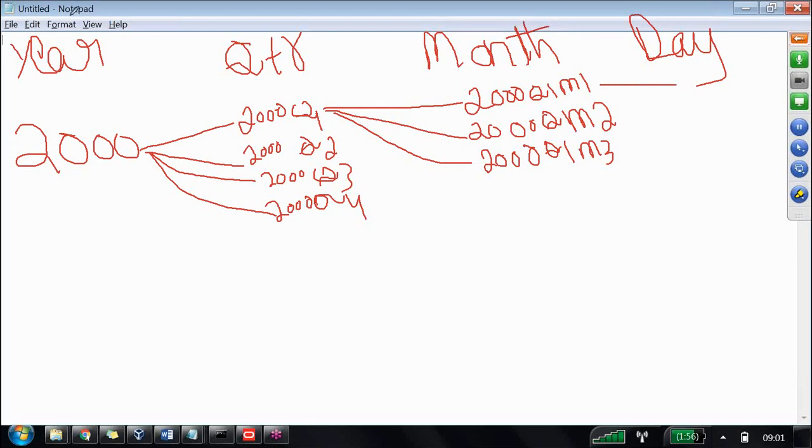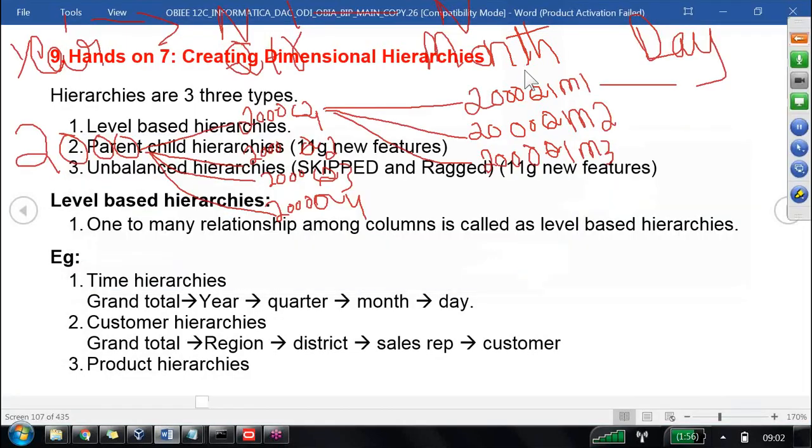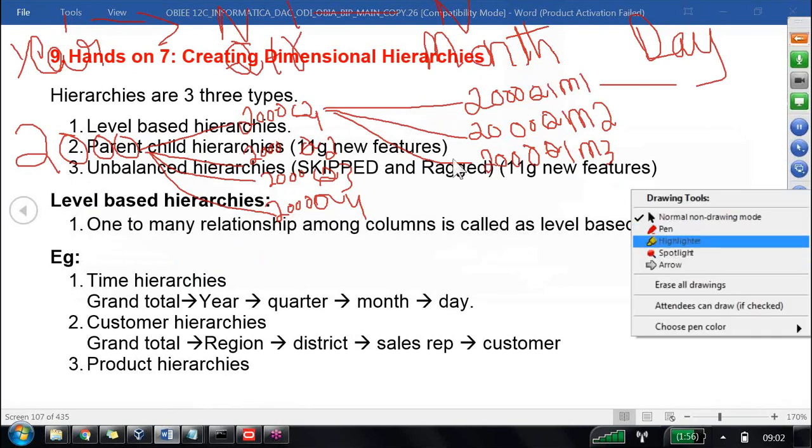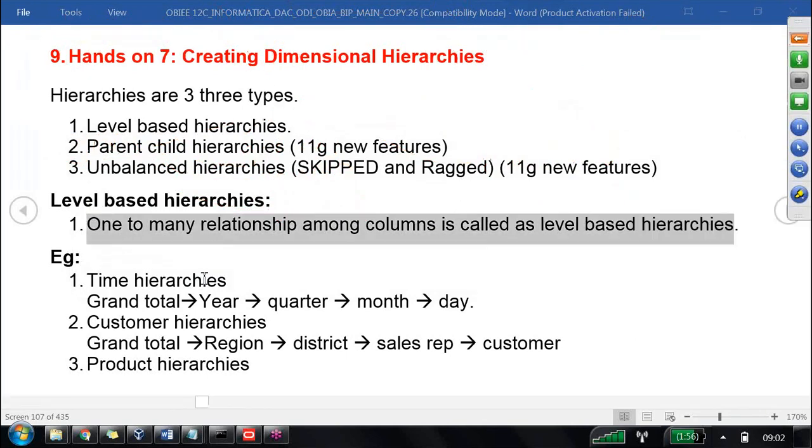Anywhere you take it, the relationship is one to many. That is what we are saying: a one-to-many relationship among columns is called a level-based hierarchy. Simple. We are clear about that. We understand now the meaning of a one-to-many relationship among columns.